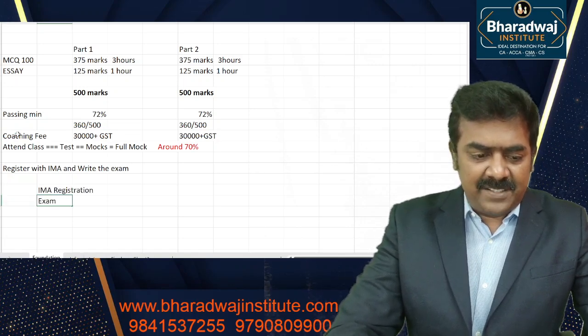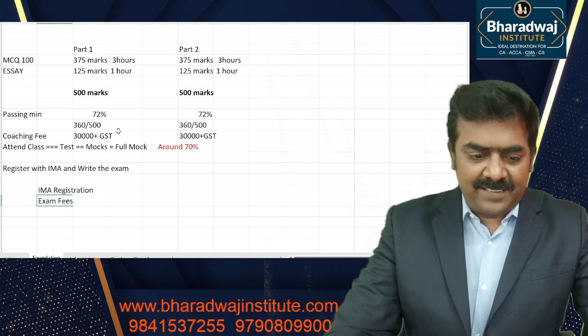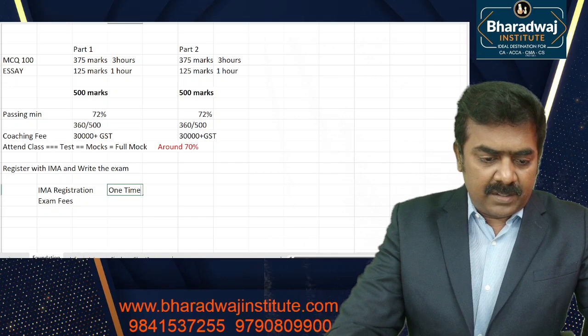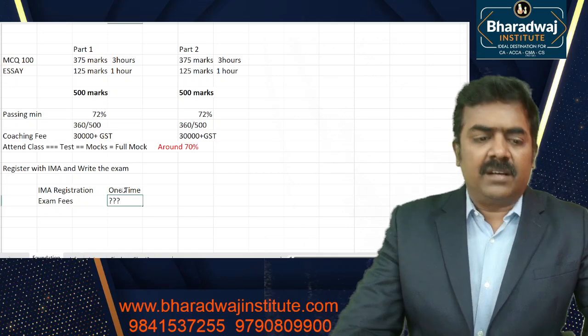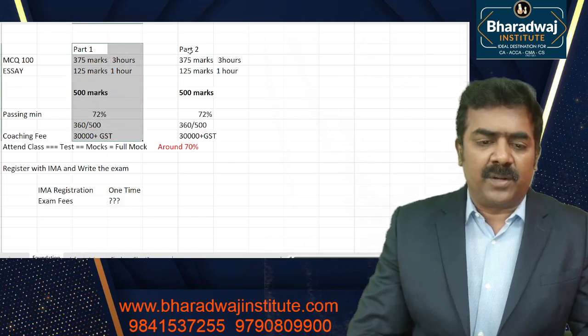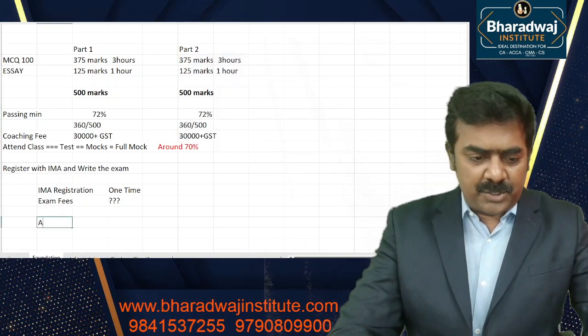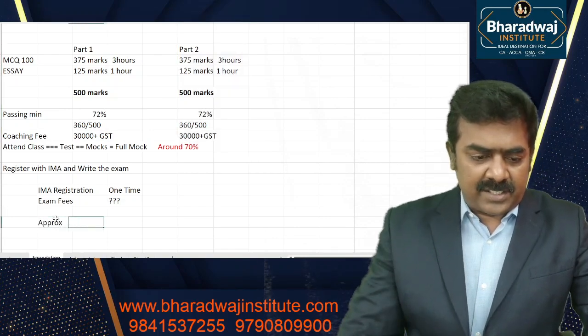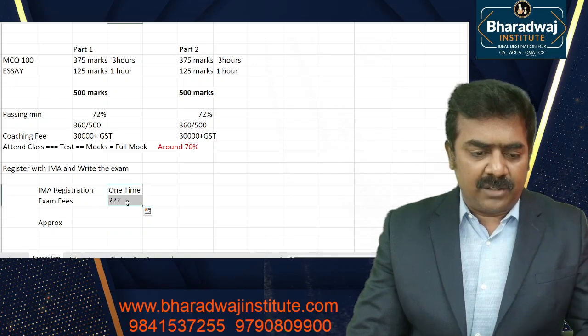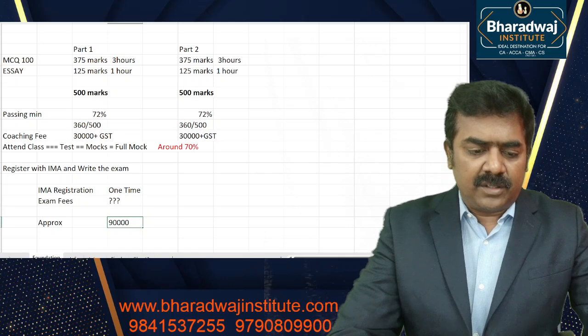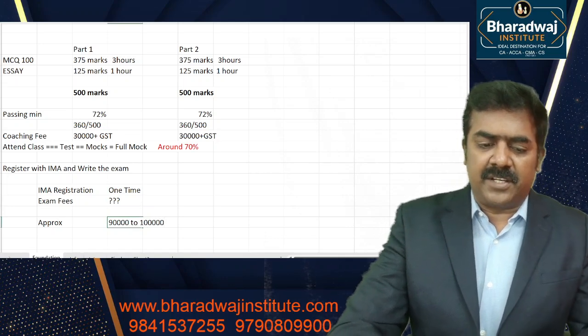Exam registration fees is one time. Then exam fees you have to pay when you write your exam, part 1, part 2. First time when you register and write your exam, it will cost you approximately 90,000 to 1 lakh rupees, again depending upon the exchange rate.